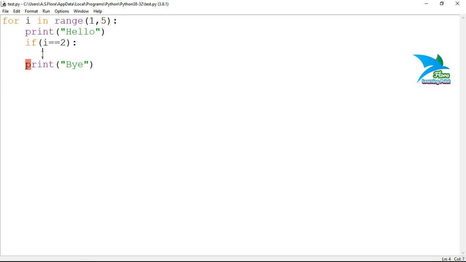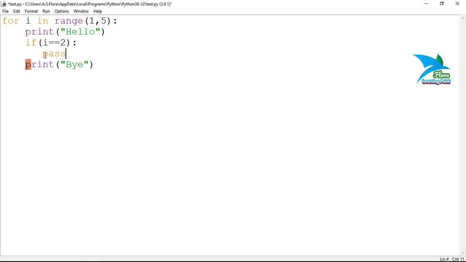Here you have to place some dummy statement that will be used as dummy code. So in future when you get the idea what to write here, you will remove that dummy code and replace it with the actual code.